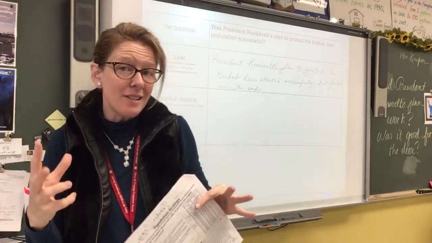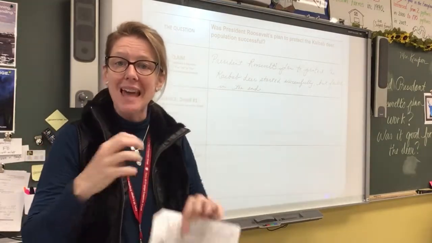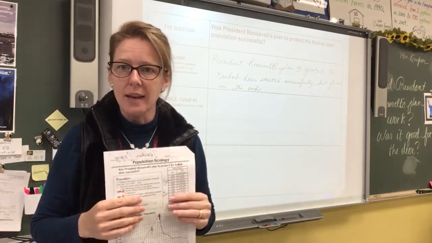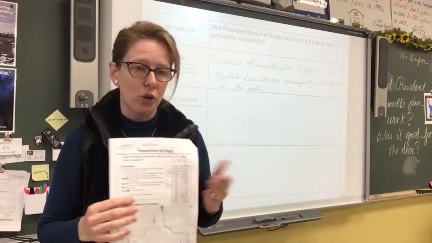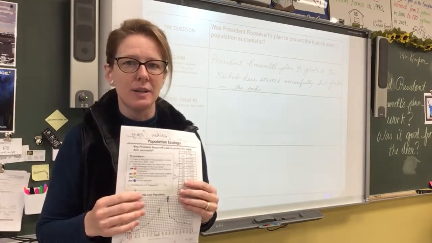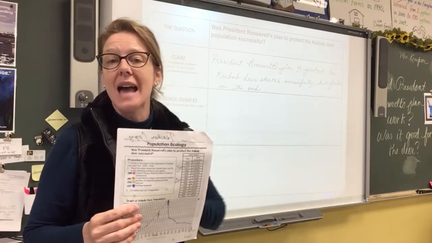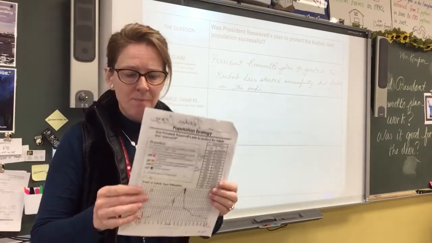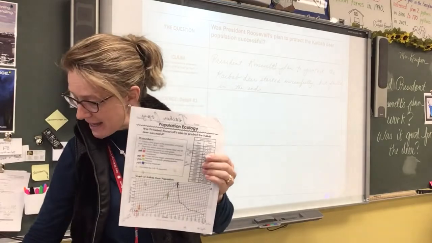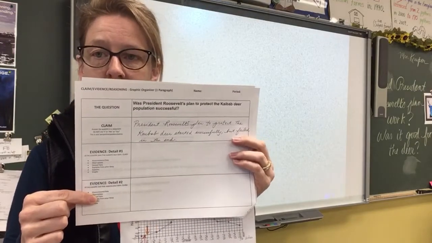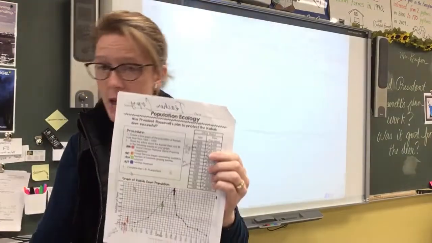And then at the end, we're going to pull all these pieces together to analyze whether or not we feel like it made a difference. It was a good plan, it was a successful plan, it was good in the beginning but bad at the end. But we get to make those decisions after we've provided all of our evidence. Now, for the other remaining evidence details, evidence detail number 2 and then evidence detail number 3, you're going to do the same thing, the same format.